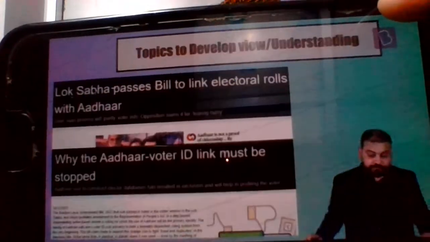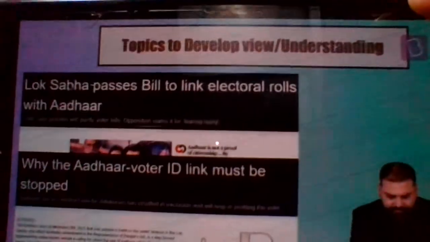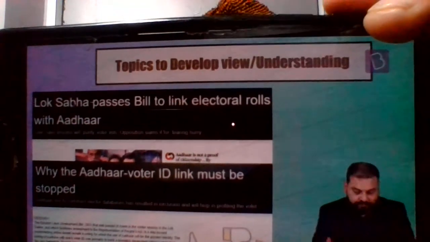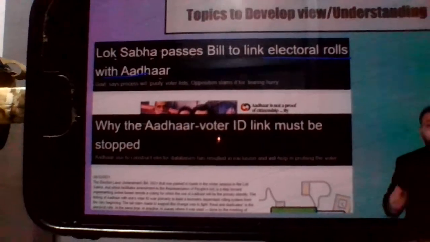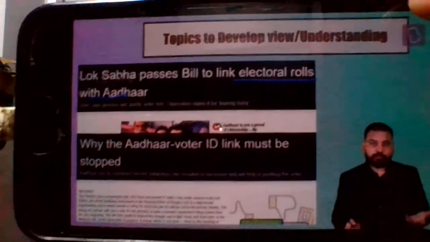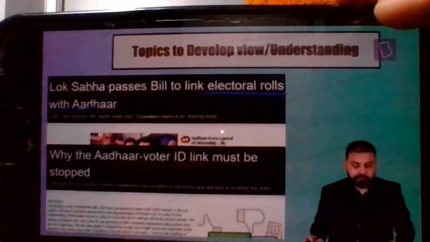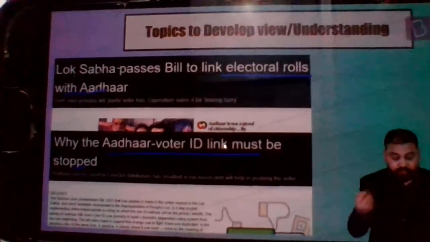Similarly, if we go ahead, let us see this particular article. If you look at the headlines of these two articles, number one says Lok Sabha passes bill to link electoral rolls with Aadhaar. This is a topic related to polity. We have discussed a bit about this, that this can be a question. Number two article is why the Aadhaar voter ID link must be stopped.